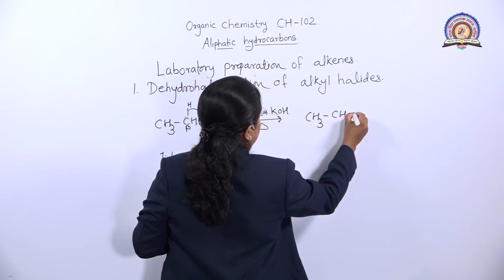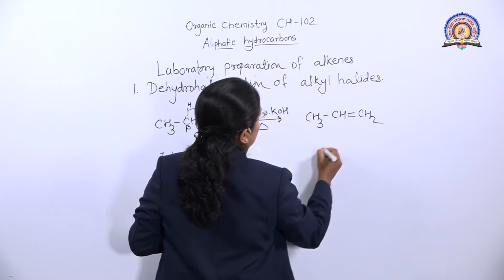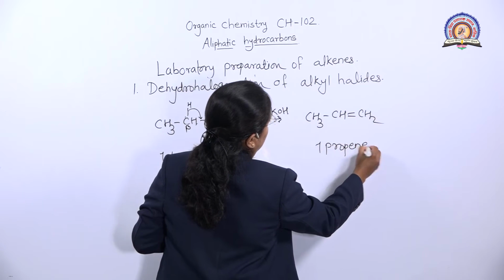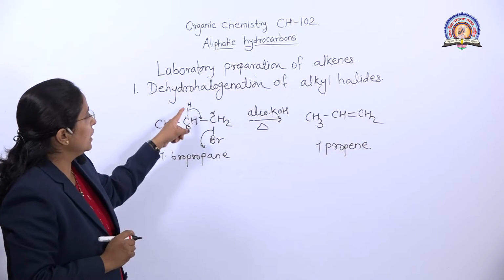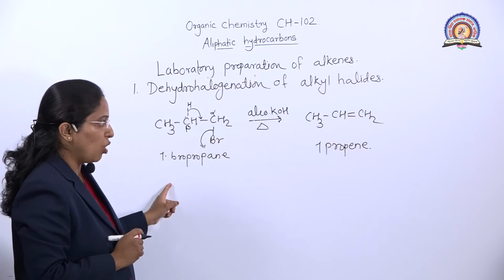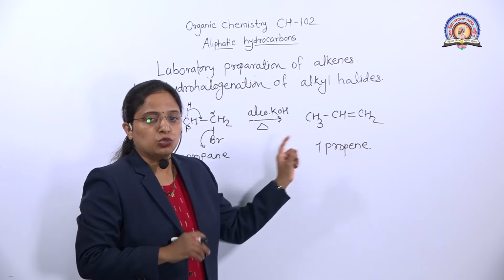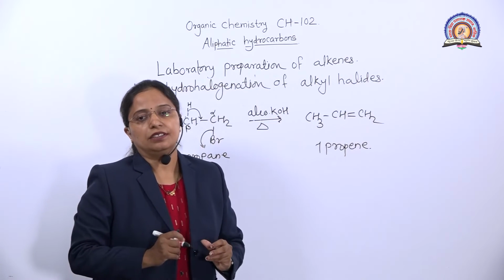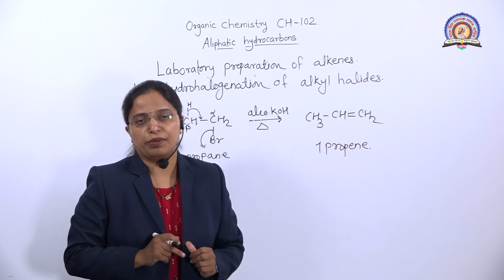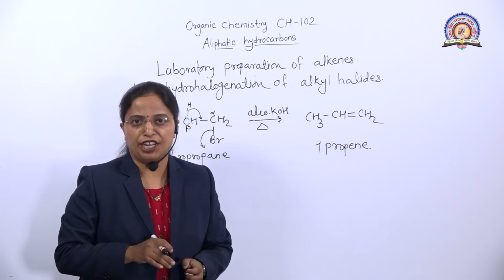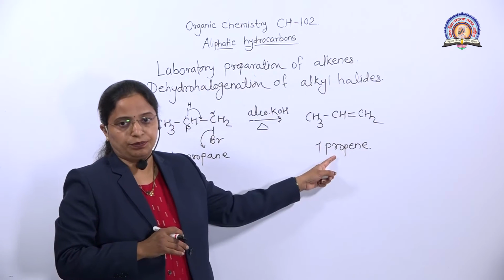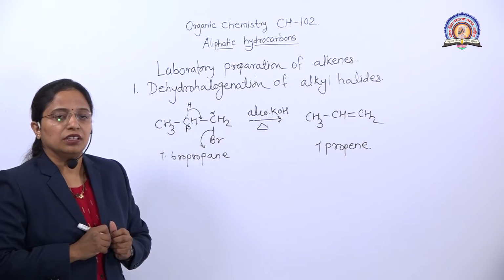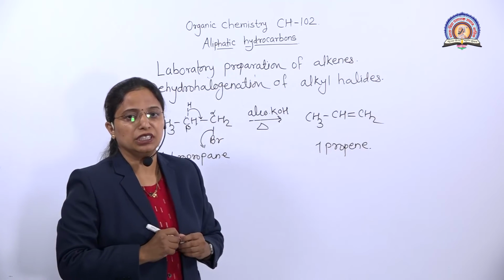Which alkene do we get here? CH2=CH-CH3, it is called 1-propene. So dehydrohalogenation occurs and we get the alkene. Students, you only remember that when alkyl halides react with a strong base, that is alcoholic KOH or NaNH2, they form alkene. But here only one beta carbon is there, that's why we write the product in this way.